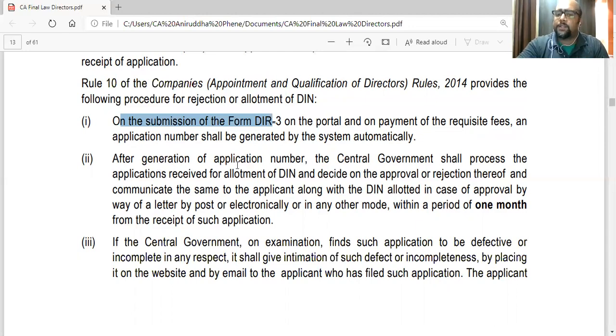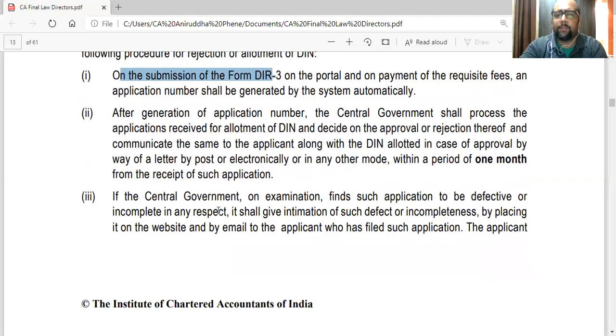After generation of the application number, the central government shall process the application received for allotment of DIN and decide on the approval or rejection thereof, and communicate the same to the applicant along with the DIN allotted in case of approval, by way of letter by post or electronically or in any other mode, within a period of 1 month from the receipt of application. On receipt of the application, they will process it, and if everything is in order, they will approve it and intimate him through email or by letter of post.